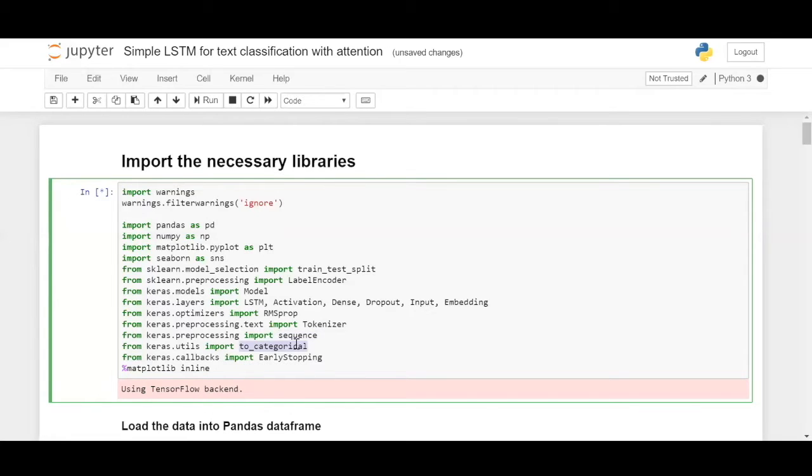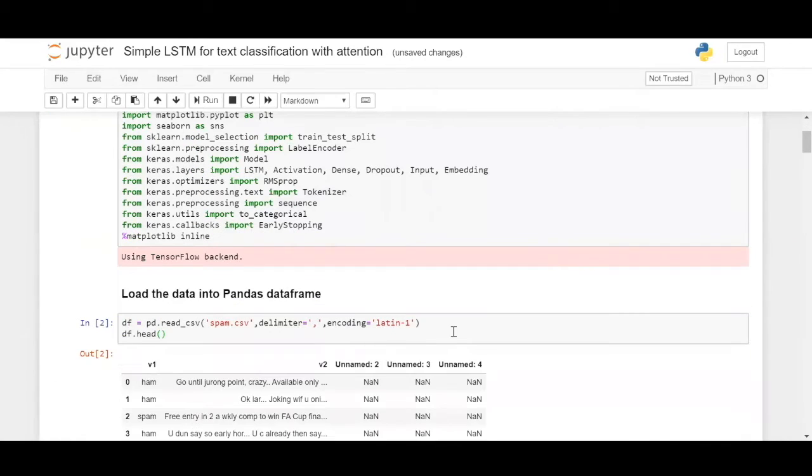And then you have to_categorical and early stopping. Early stopping essentially makes a model stop its training prematurely when it notices that there is no significant improvement happening in the training result.